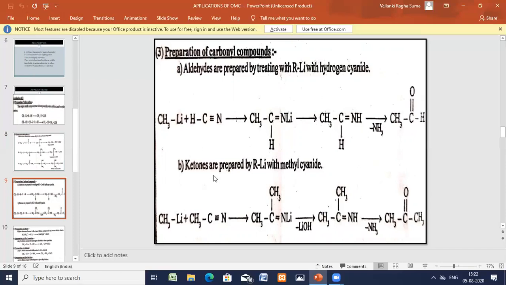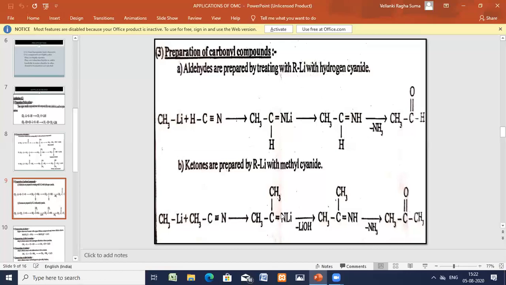Now, ketones, how you are preparing. Aldehydes preparation is over. Now we'll see the ketones preparation. Ketones are prepared by using the alkyl lithium with methyl cyanide. Here methyl iodide is there and methyl cyanide. So again, the cleavage of the methyl cyanide takes place. One methyl group is added to the carbon, lithium is added to the nitrogen. Here a pi bond is broken. You are getting this one.